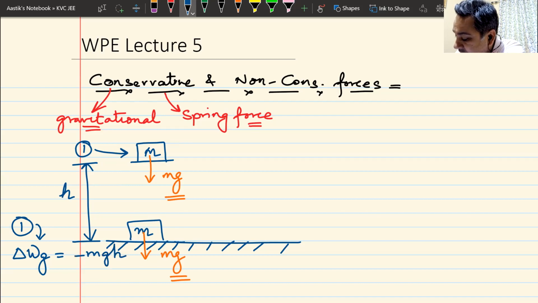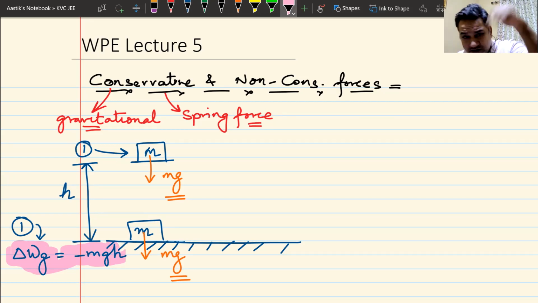Why minus mgh? Can you explain why it is minus? Why is it minus, beta? Because the force is downwards and the displacement is upwards. They are in opposite directions. The angle is 180 degrees. So the work done by gravity in this case is minus mgh.